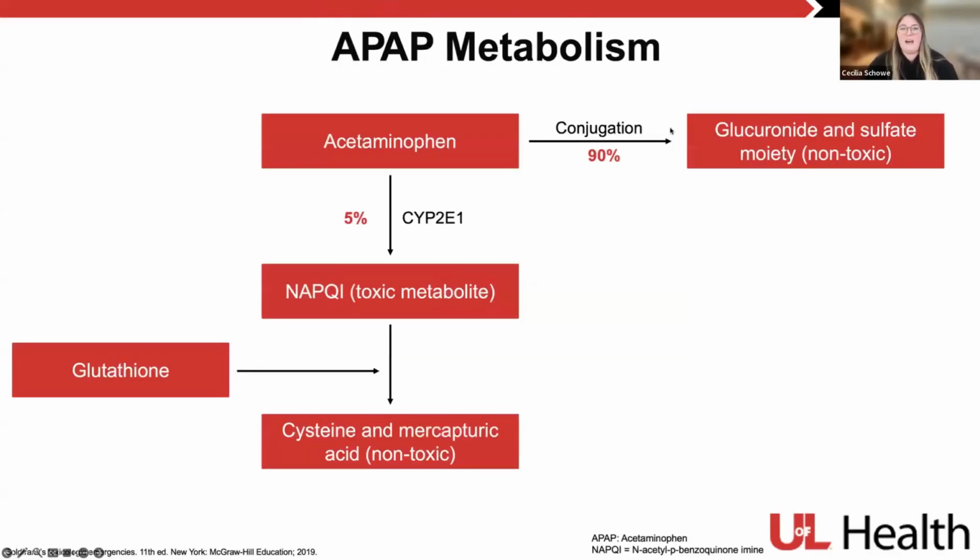When we talk about acetaminophen metabolism, in our normal metabolism at normal doses, about 90% goes through conjugation into glucuronide and sulfate moieties. Essentially, these are all non-toxic. About 5% goes to the CYP2E1 pathway and produces NAPQI. This is ultimately our toxic metabolite. In our normal setting of metabolism, we have enough glutathione produced by the liver that can help metabolize this NAPQI into cysteine and mercapturic acid that is then excreted as a non-toxic form.